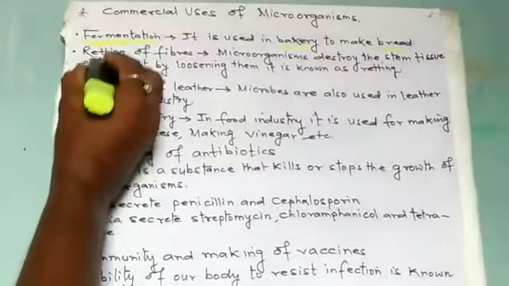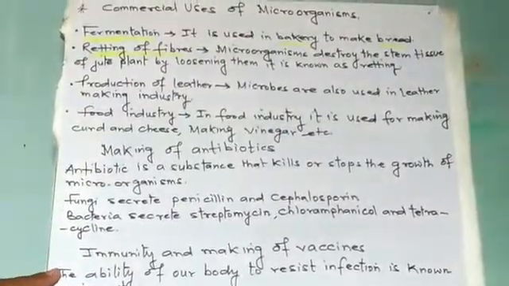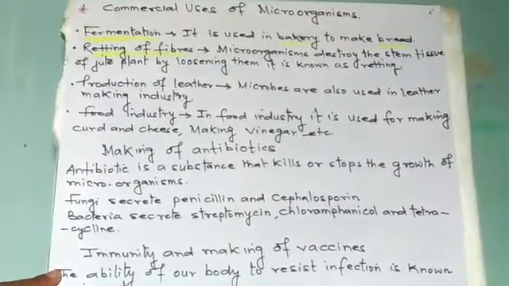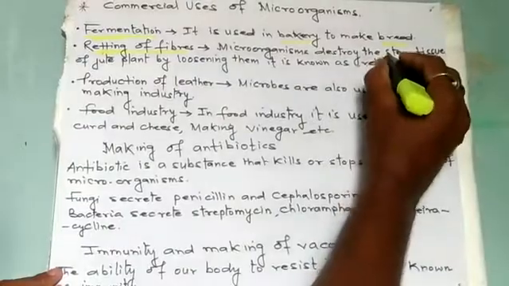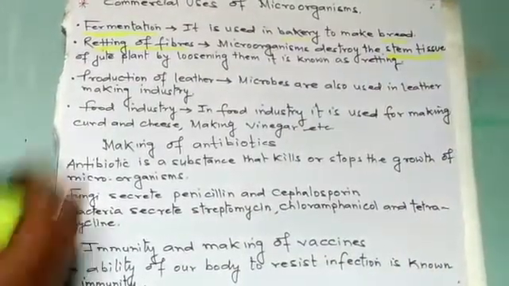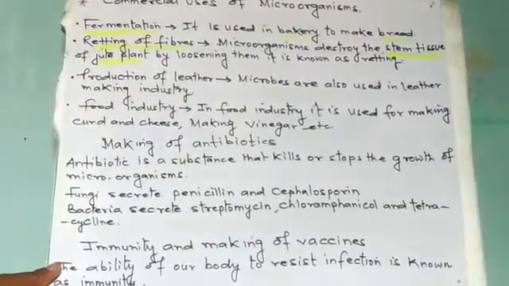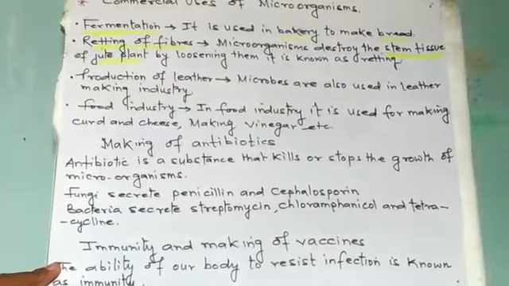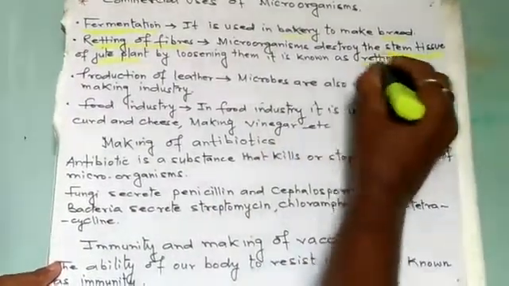Second one is retting of fibers. Microorganisms destroy the stem tissues of the jute plant by loosening them, and this is known as retting.